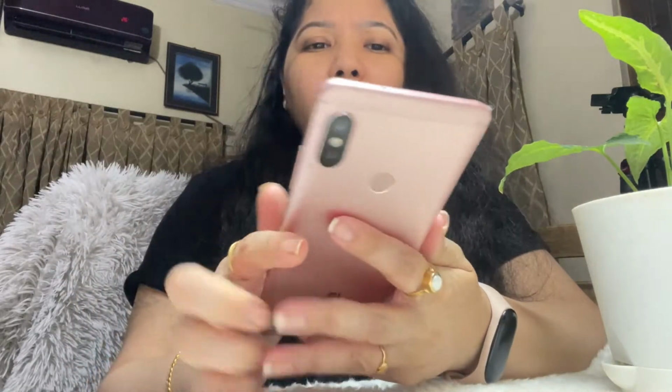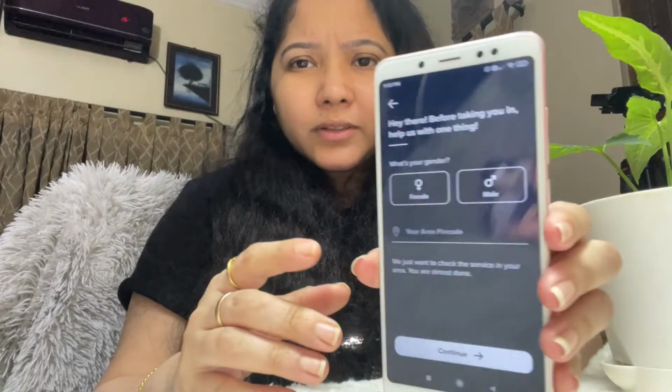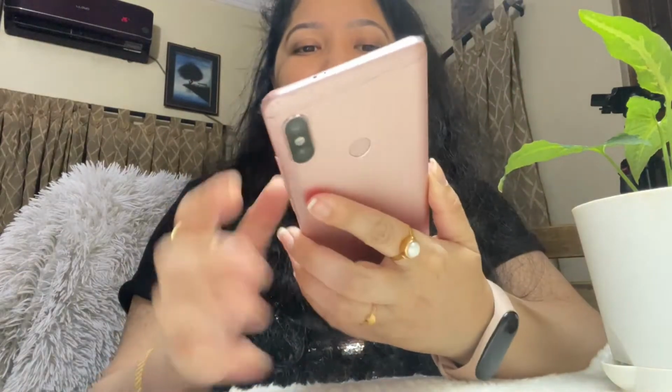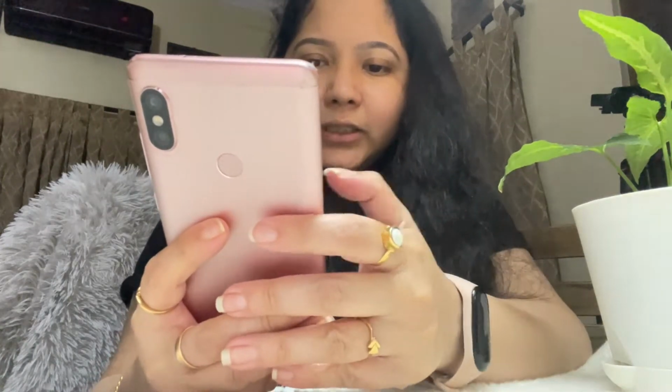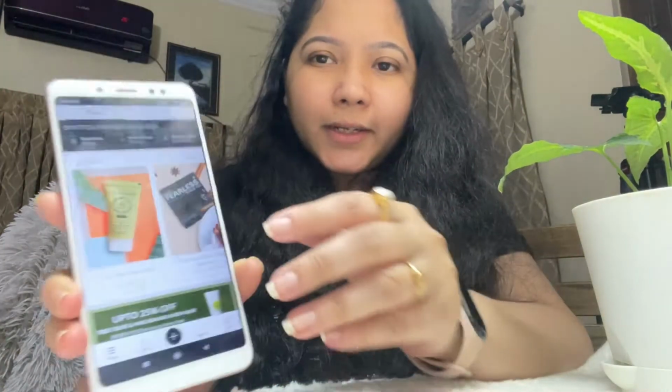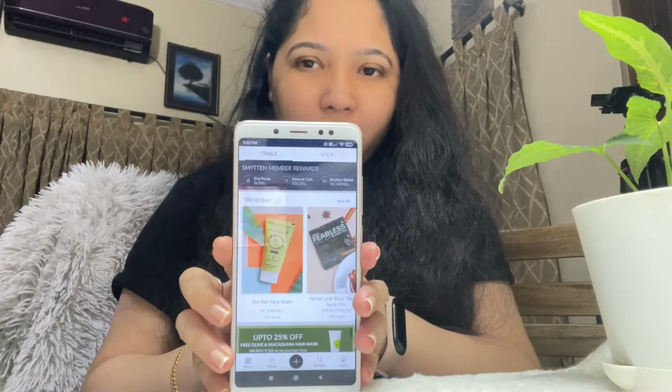I'm saying this app is amazing because once you open it, an interface like this is going to pop up, and you have to either sign up if you're new, sign in if you're old, and you can also use it as a guest if you don't want to sign in. So currently, just to show you guys, I'm going to be using it as a guest. You can see the reflection out here, right? So select, give your area PIN code, and continue. Press continue and good to go. And this is the interface of the app.